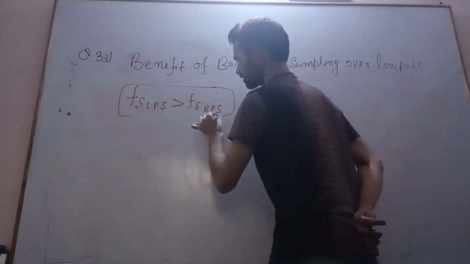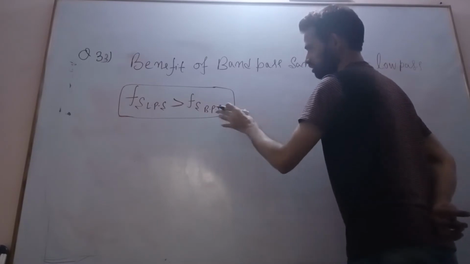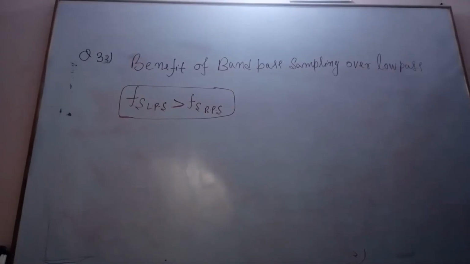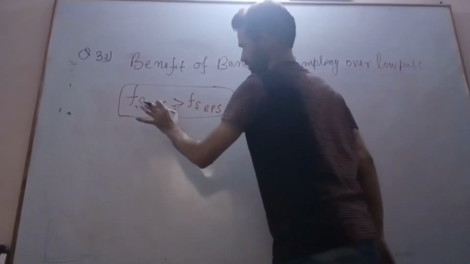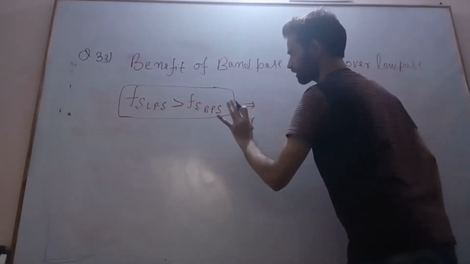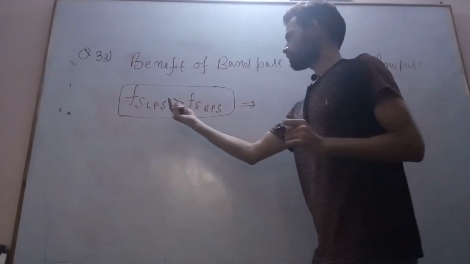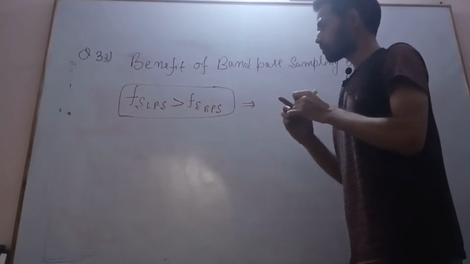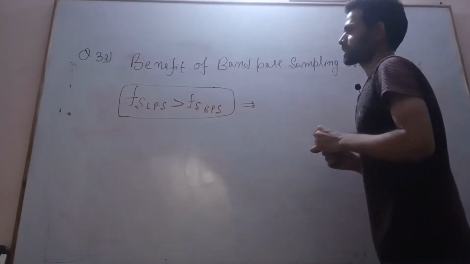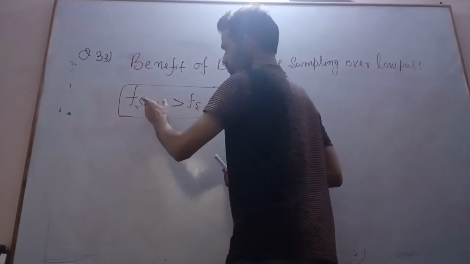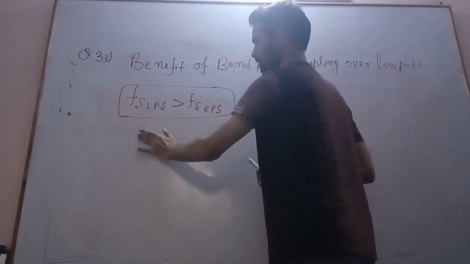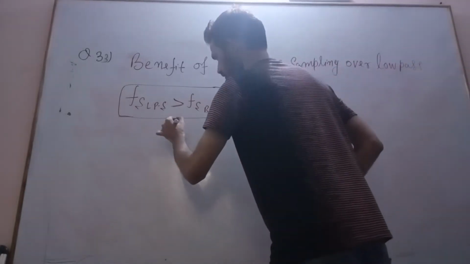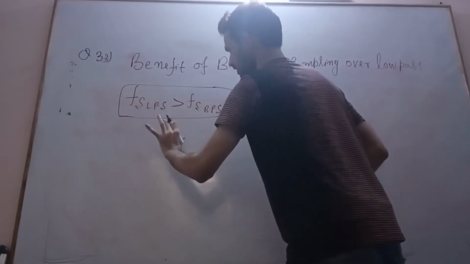What conclusion can we make from here? The sampling frequency of the low pass signal is greater than the sampling frequency of the band pass signal. This means the number of samples per second passing through low pass sampling is greater than in band pass sampling. Here it is greater, here it is less.